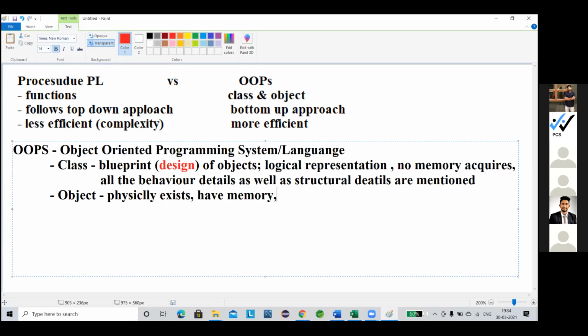It has the memory. Next is this object. Whatever details I told you in the class, we can implement each of those things using the objects. It physically exists, it has the memory, it implements the description of the class.